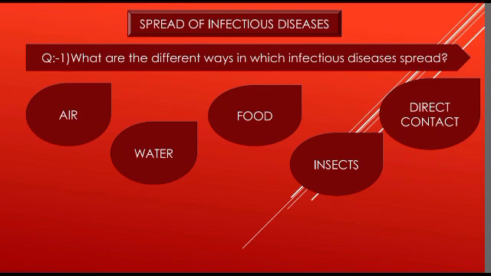Now, which are the mediums through which these diseases are spreading? So, what are the different ways in which infectious diseases spread? Through air, water, food, insects, or direct contact.